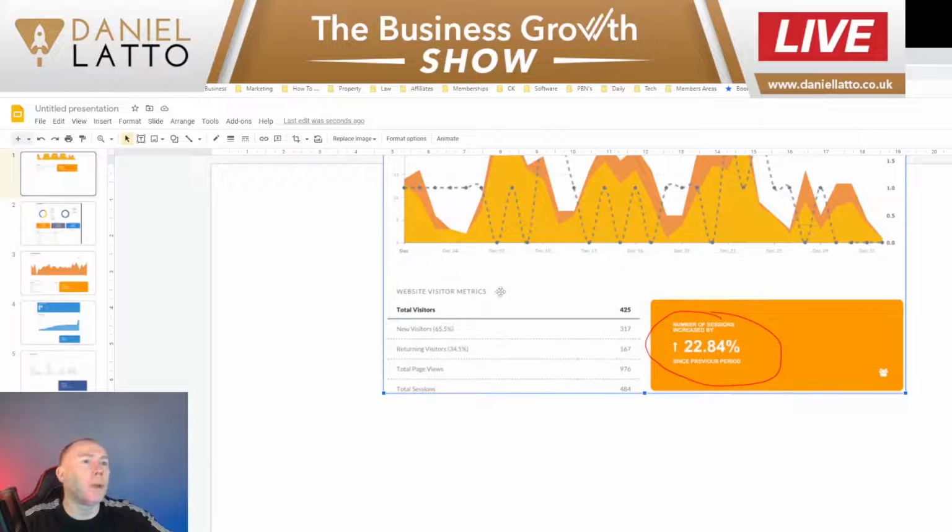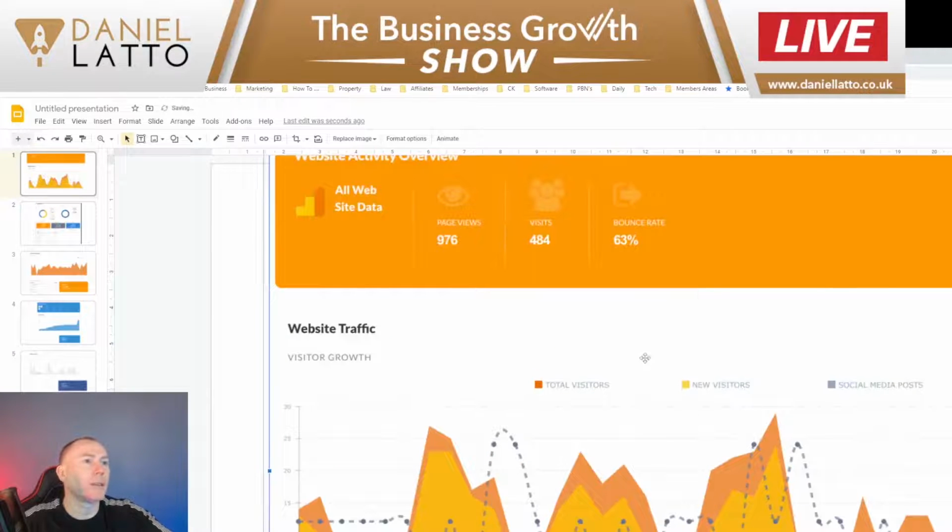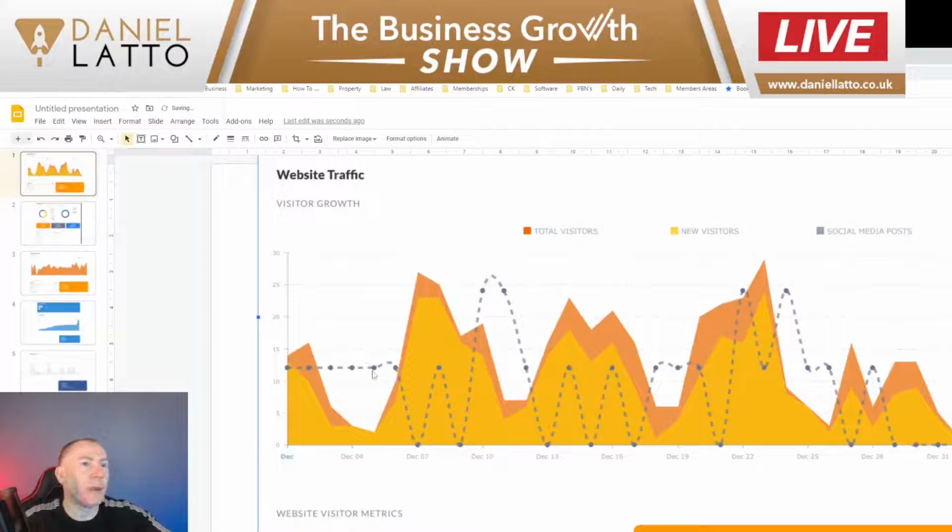But the important bit for you guys to understand is this bit here at the top, where it talks about correlation. Correlation between social media posting and the amount of visits that you actually have hitting the website. That bit is really, really important. So what that tells me is that the more you post on social media, the more traffic that you're going to actually have. Let me just pull up some notes here, because I just wanted to make sure that I cover everything on this particular topic. So the more you post, the more traffic you get.